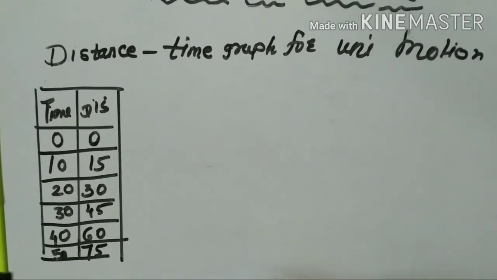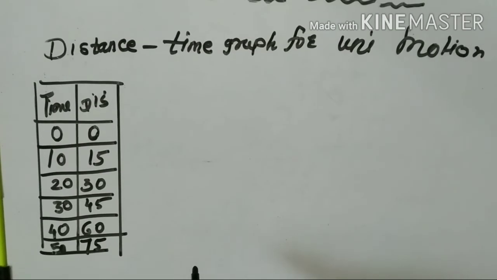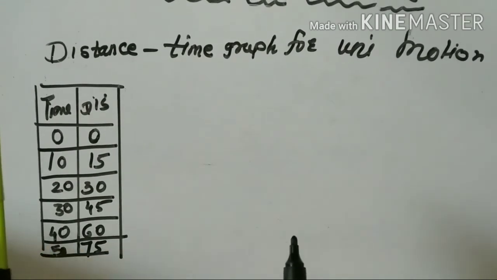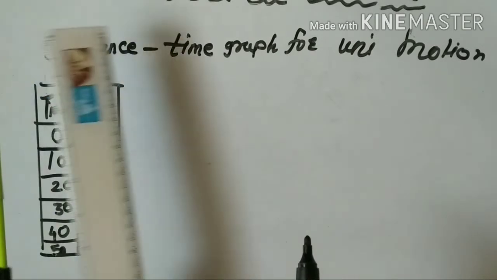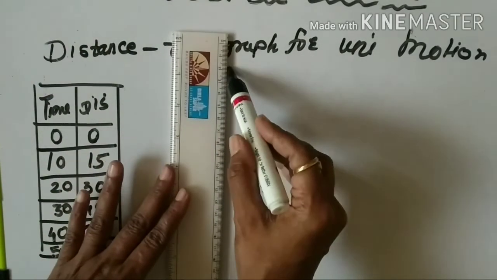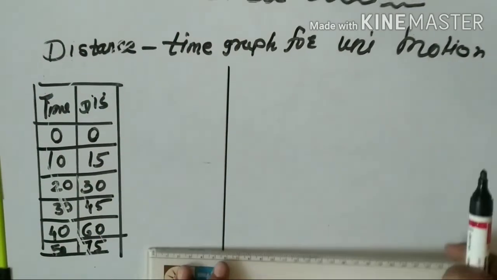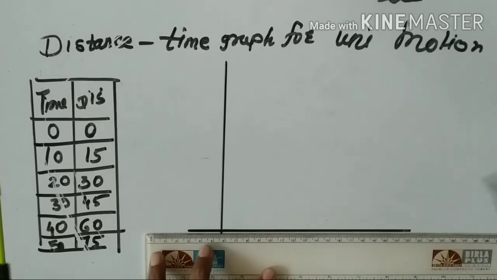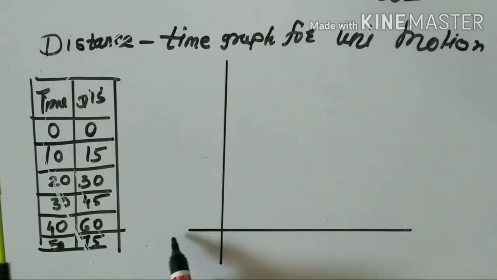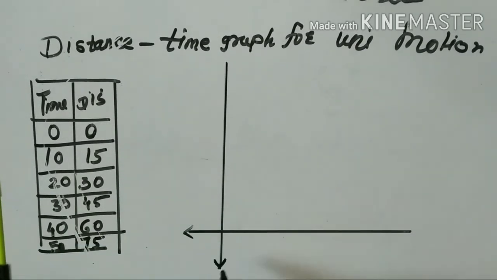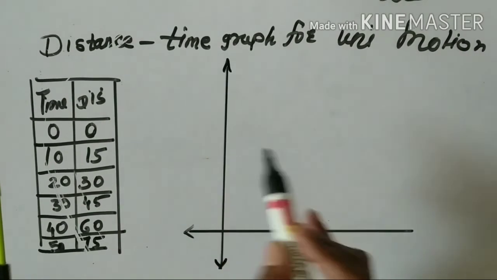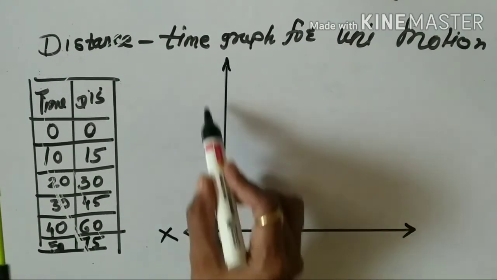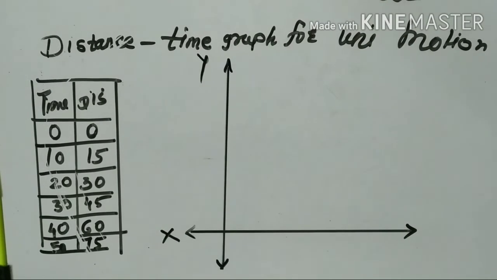See here, all of you know the time and distance graph. Two axes are there. This one is the x-axis, this one is the y-axis.